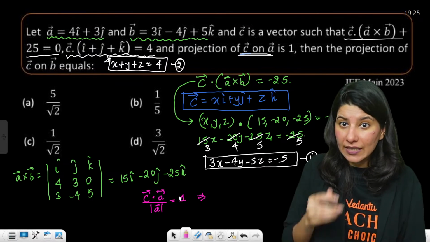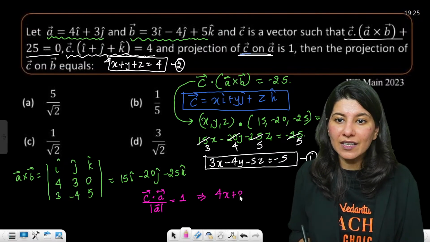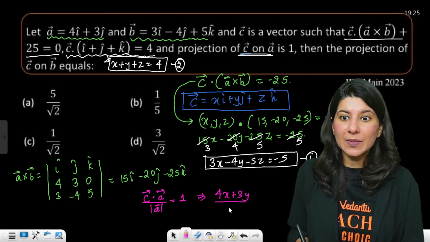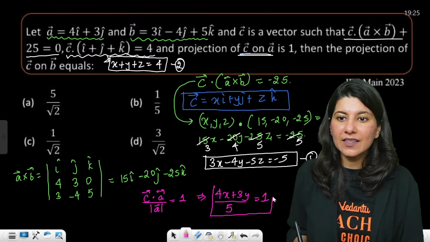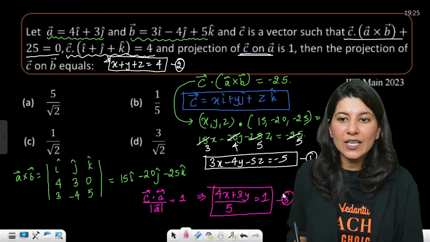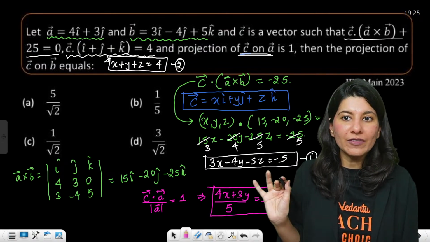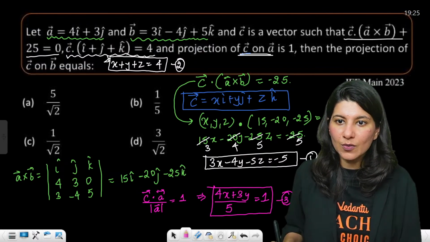Okay. So C dot A. C dot A will be 4x plus 3y upon magnitude of A, which will be 16 plus 9, 25, so 5, equals 1. So again, this is the third equation. Now, can you see three equations here? Can you just right away solve this? Three equations, three unknowns. We are having three equations, three unknowns, right?